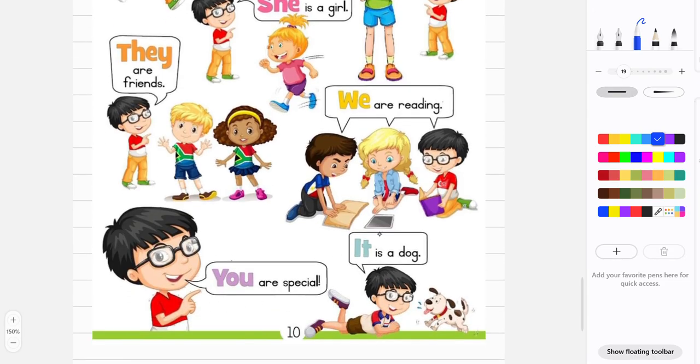And yeah, we have got some other pronouns here. It and you. When do we use it? We use it for animals. We use it for non-living things as well. For example, a chair. You're talking about a chair. You're talking about a book. You're talking about anything. I have a book. I left it in my bag. I left it in my school. So you're talking about the book. You left the book at school. You don't have to repeat the word book again and again. You could just use the pronoun it to describe it.